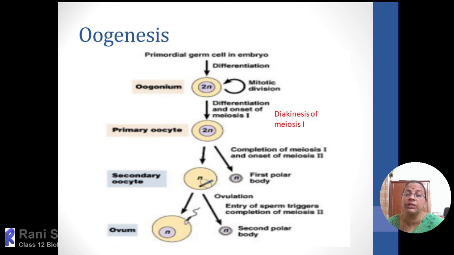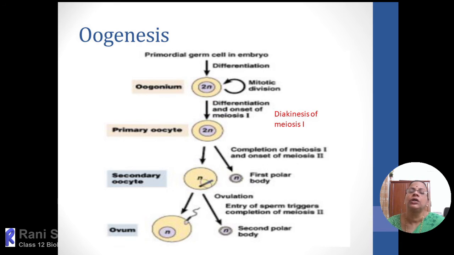Every month, only one ovum will be produced from a single primary oocyte. So here you can see the figure, the primordial germ cells, or we can say oogonia. The oogonia are diploid, and through differentiation develop into the primary oocyte. The primary oocyte will be arrested at diakinesis, prophase 1 of meiosis 1.